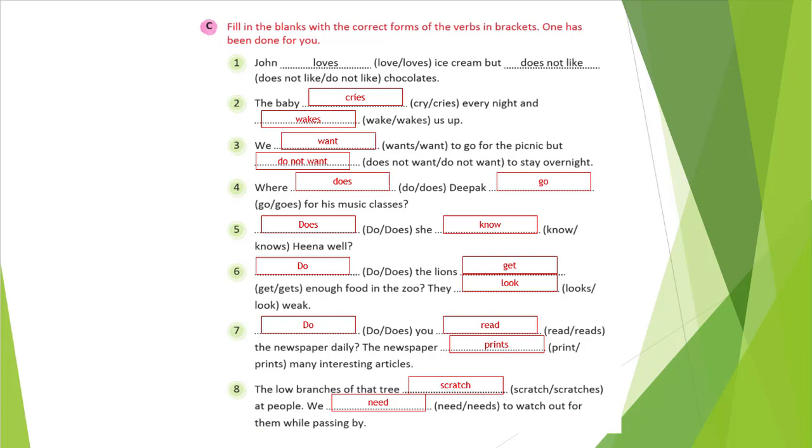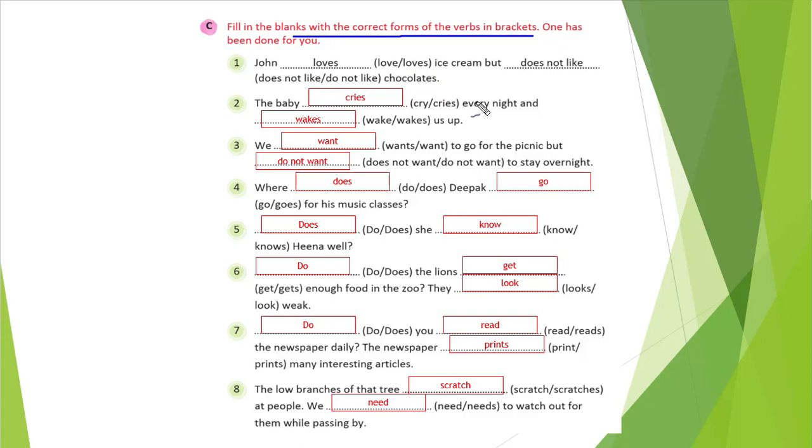Here you can see what we are doing: fill in the blank with the correct form of the verb in brackets. So, John loves ice cream, but blank do not like chocolates. Here John is singular. When the subject is singular, the verb takes s or es, right? So loves is the correct one. But our subject is singular, so it has to be does not, right? Does should come. So, does not like chocolates. That is the answer. We are just checking the subject and verb agreement. Nothing else we need to do in filling the blanks.